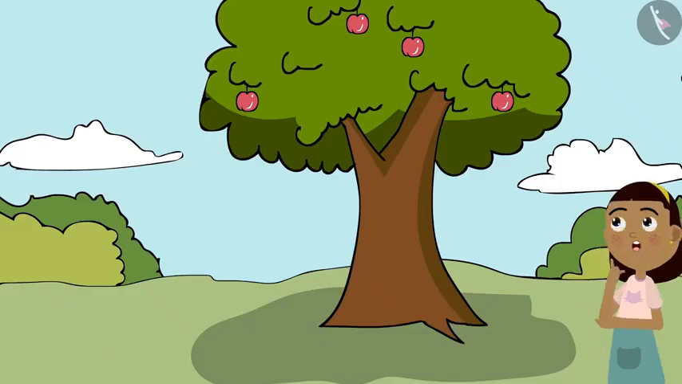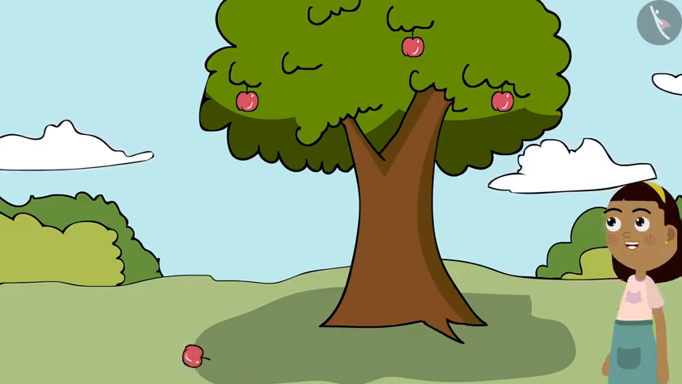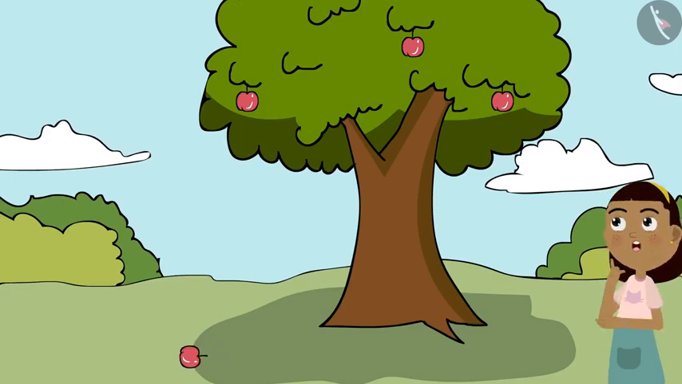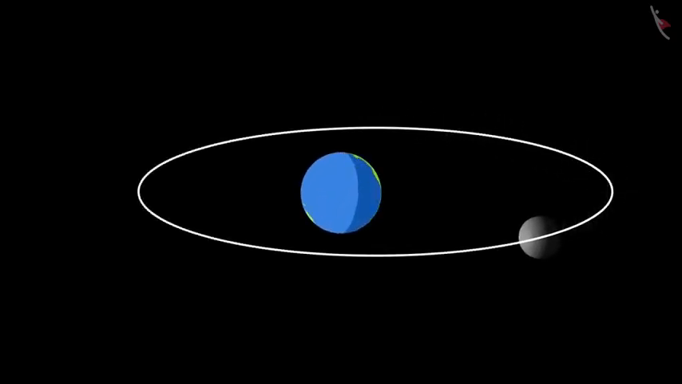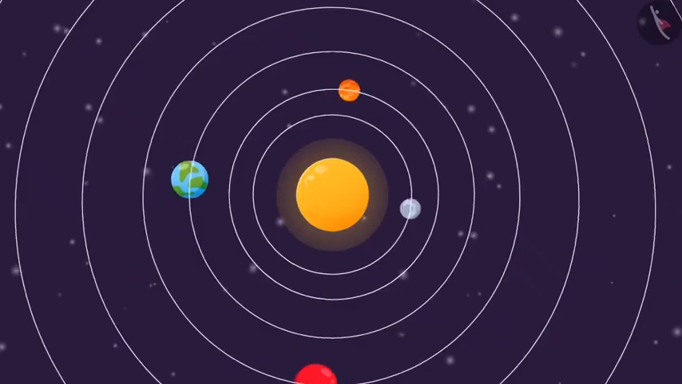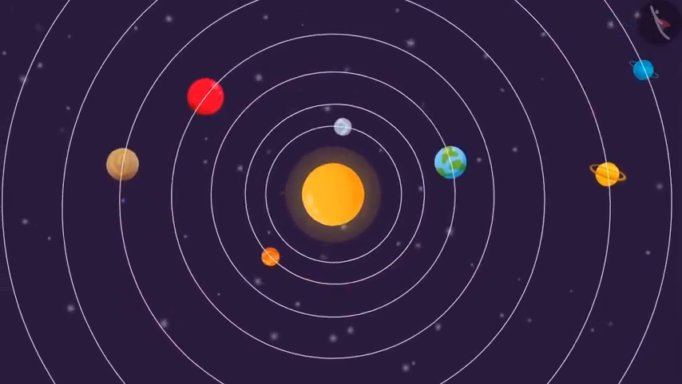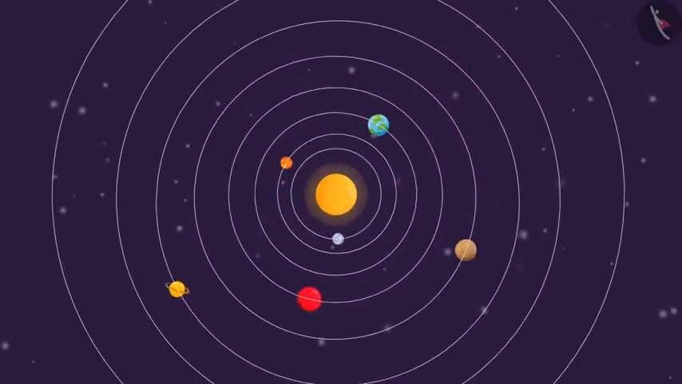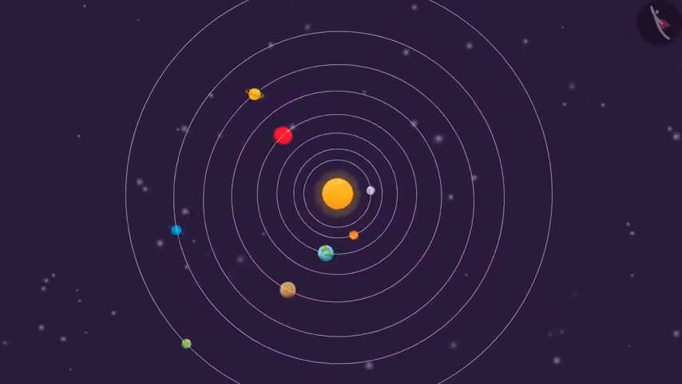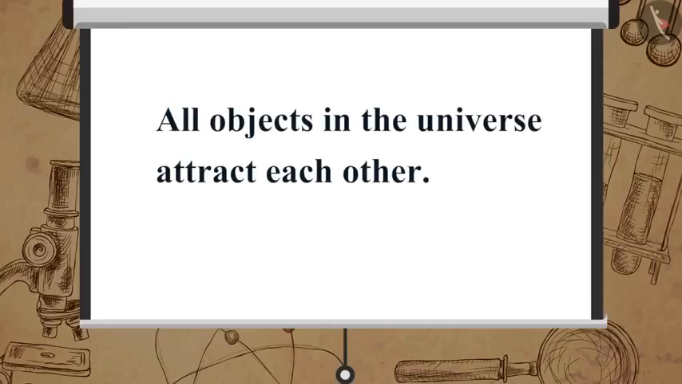Because of this reason, although they both attract each other with the same amount of force, the acceleration of the earth is much less compared to the acceleration of the apple. It is because of this same reason that we do not see the earth moving towards the moon. All the planets revolve around the sun, as a similar force exists between them. Newton concluded that all objects in the universe attract each other.